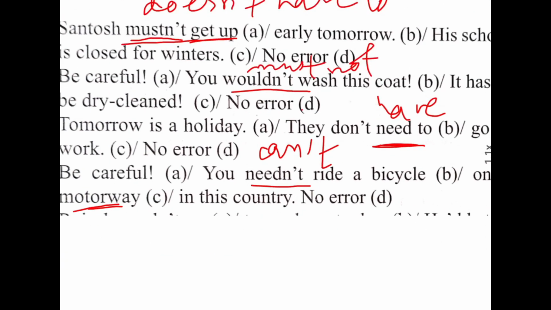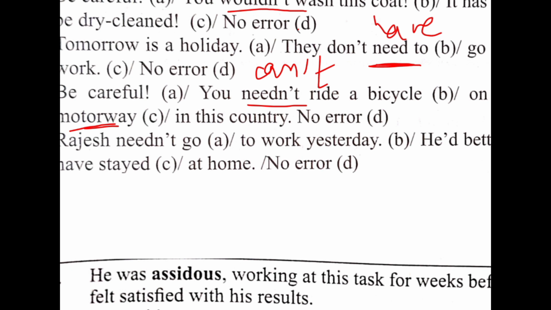Now come to the next. Next sentence is: Rajesh need not go to work yesterday. He would better have stayed at home. No error. In this sentence, you have to find out the error and write it in the comment section, and I will check and give you the reply in the comment section. Okay, come to the next part.